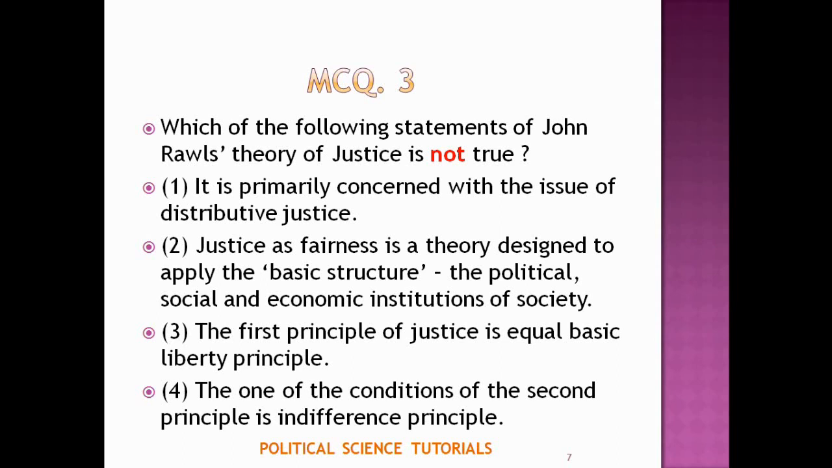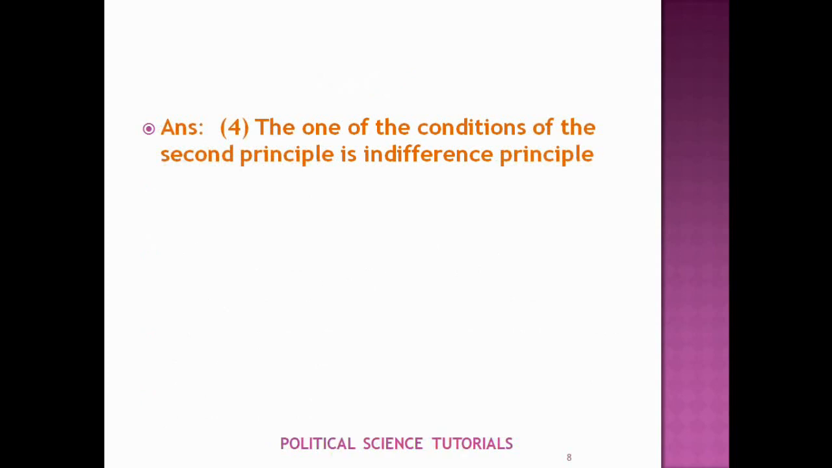Second, justice as fairness is a theory designed to apply to the basic structure, the political, social and economic institutions of society. This is also true. The first principle of justice is the equal basic liberty principle. Yes, this is also true. One of the conditions of the second principle is the indifference principle. This is wrong. So, the answer is: one of the conditions of the second principle is the indifference principle.